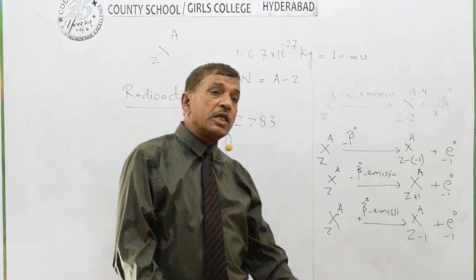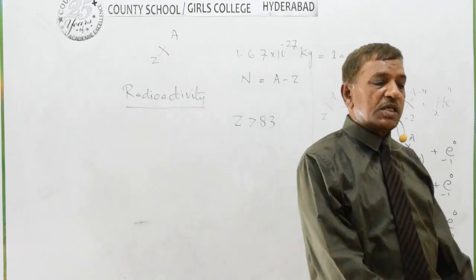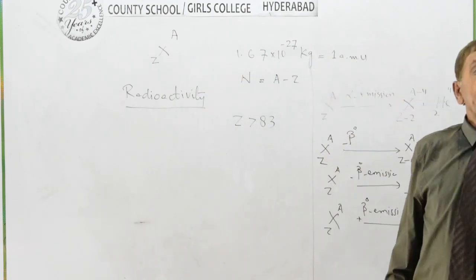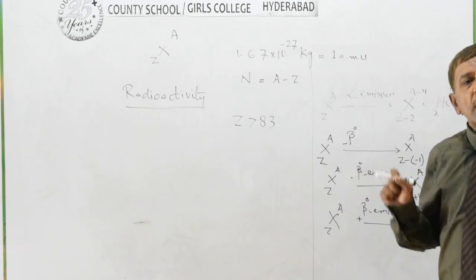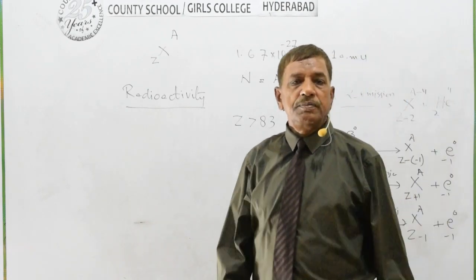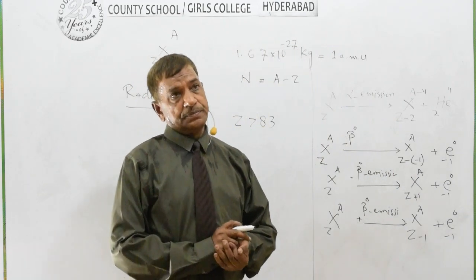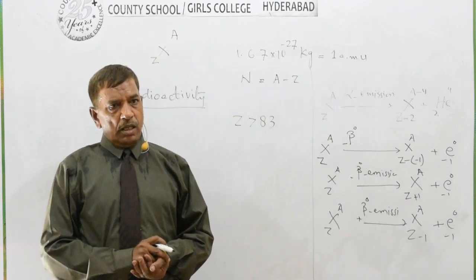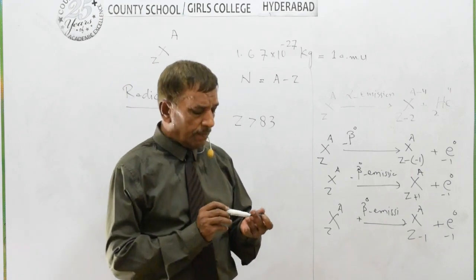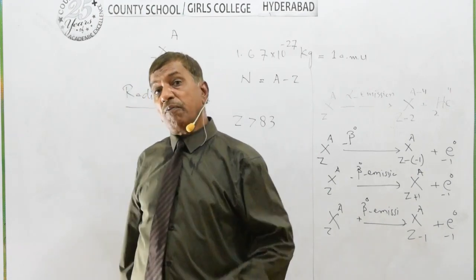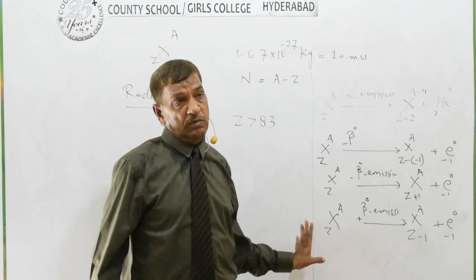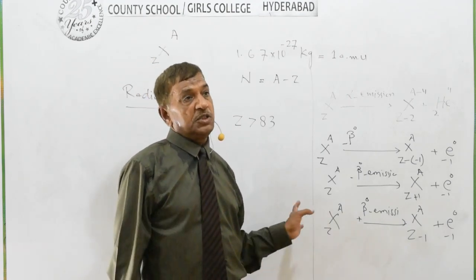Again we are proceeding to our next topic, which was remaining, radioactivity. We are now going to start our remaining topic of radioactivity. We know that was radioactivity, and now the half-life of this radioactivity, which was the remaining topic of this chapter.